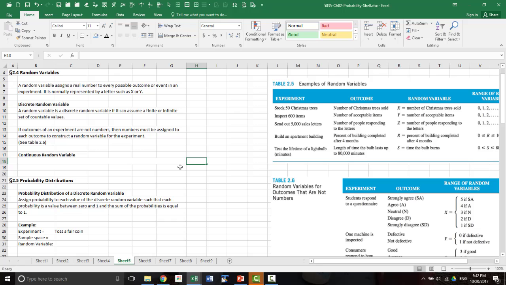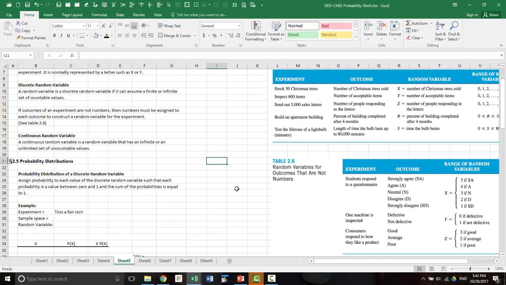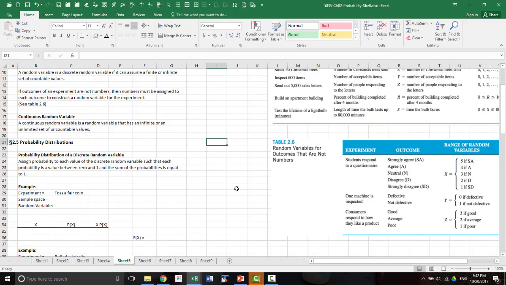Okay, so when you have a random variable that can take uncountable values, that is the key here, countable versus uncountable. If it is countable, it is discrete. If it's uncountable, infinitely many values, then what you have is a continuous random variable. Now, how do you assign probability for a random variable?